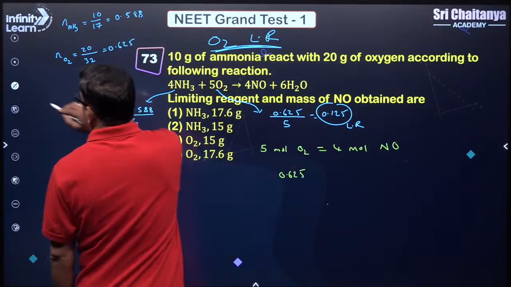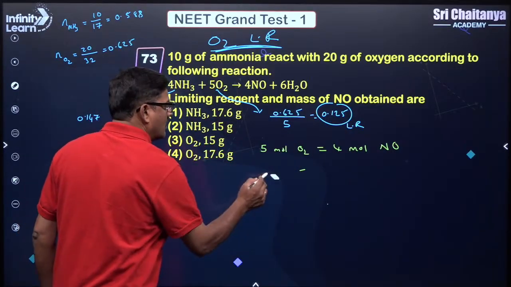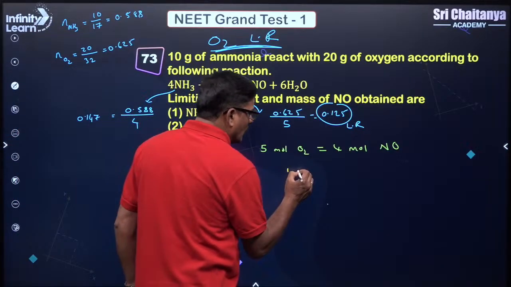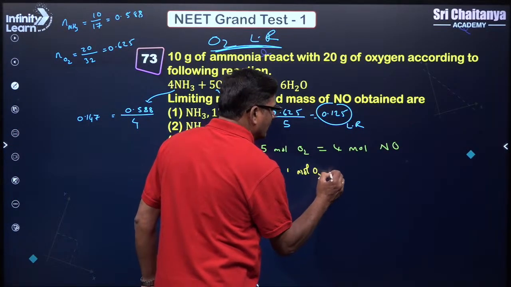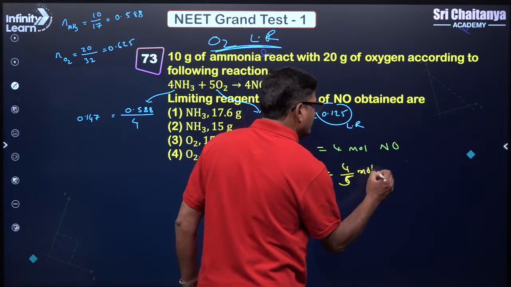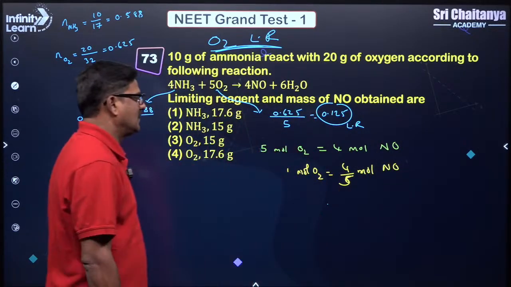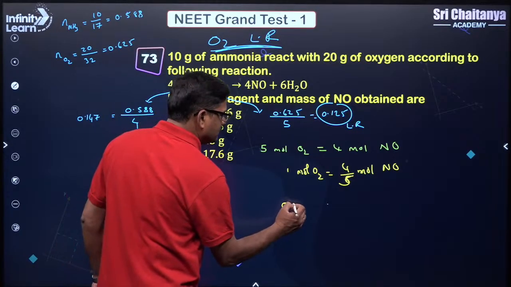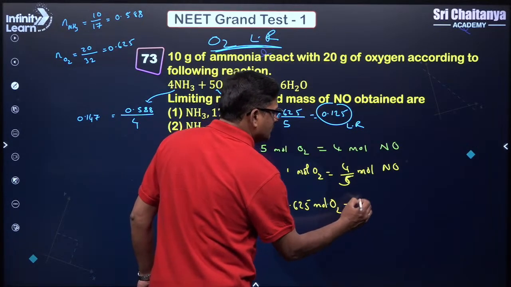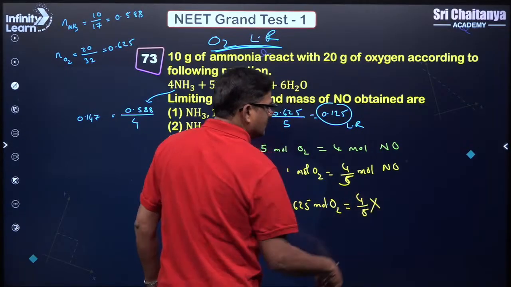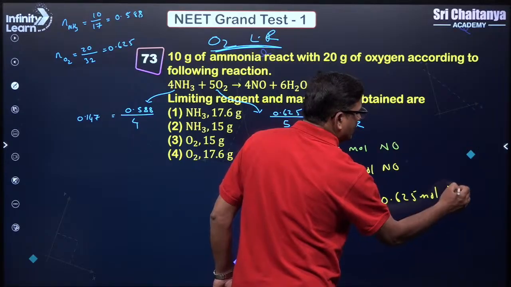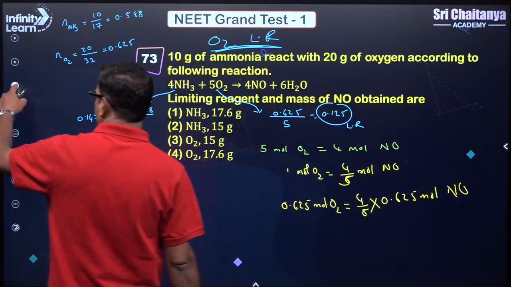0.625. 1 mole of oxygen can give 4 by 5 mole of nitric oxide. So 0.625 mole of oxygen gives us 4 by 5 into 0.625 mole of nitric oxide.